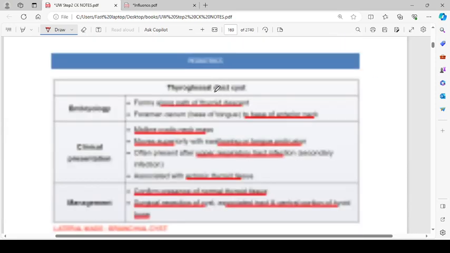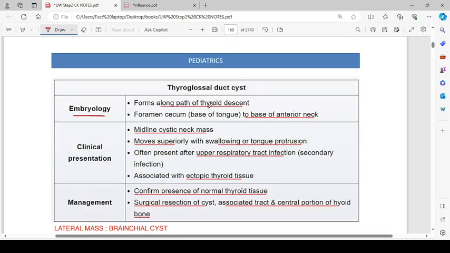Then, thyroglossal duct cyst embryology: it forms along the path of thyroid descent, from the foramen cecum at the base of the tongue to the base of the anterior neck. Clinical presentation is a midline cystic mass that moves superiorly with swallowing or tongue protrusion. It often presents after an upper respiratory tract infection, secondary to the infection. That is important: the thyroglossal duct may be persistent but not present with any symptoms. The symptoms present only when there is an upper respiratory tract infection or some trigger. It is associated with ectopic thyroid tissue.